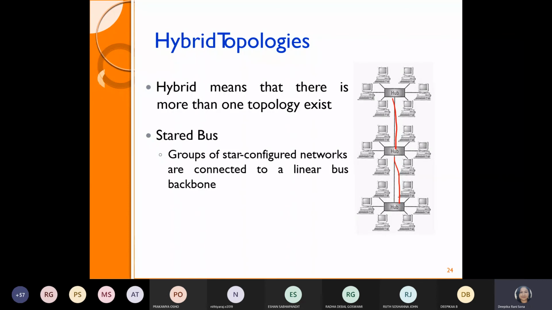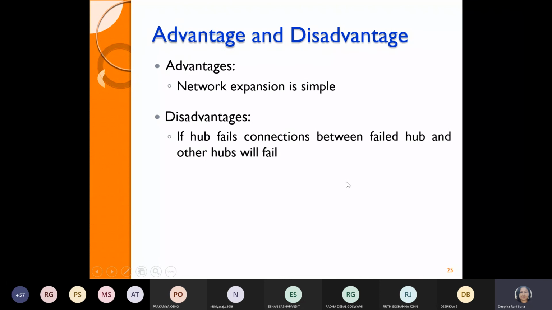But hybrid means, just remember that whatever topologies you have studied, if you combine them into a form, that is called hybrid topology. You can use more than one topology together. Okay, how many different topologies are there? Tell me. Five, ma'am. What are those? Bus, star, ring, mesh, and hybrid.